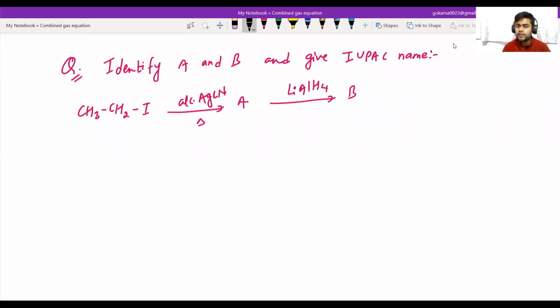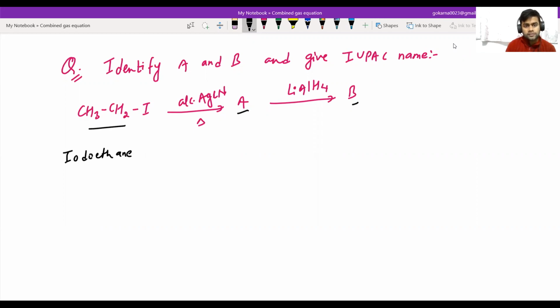Identify A and B in the following reactions, and we have to give the IUPAC name of the compounds. First of all, the compound is iodoethane.